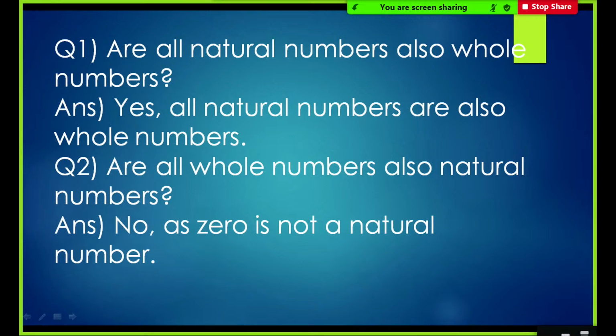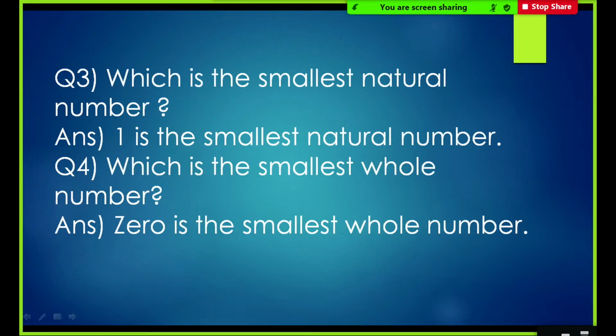Next slide. Now let us look into some interesting questions. Are all natural numbers also whole numbers? Yes. All natural numbers are also whole numbers. Are all whole numbers also natural numbers? No, as 0 is not a natural number. We know the natural number begin with 1, whereas whole numbers begin with 0.